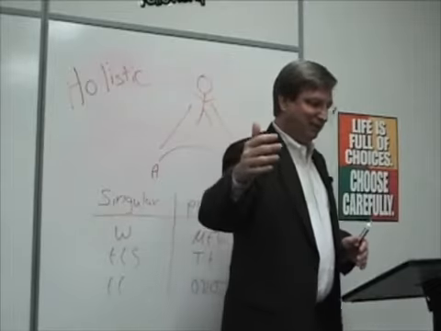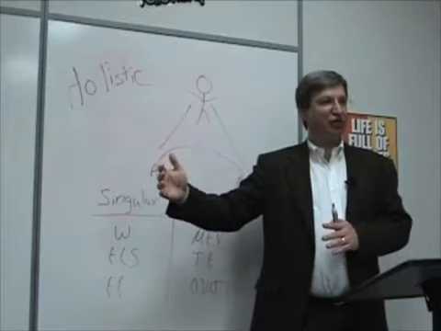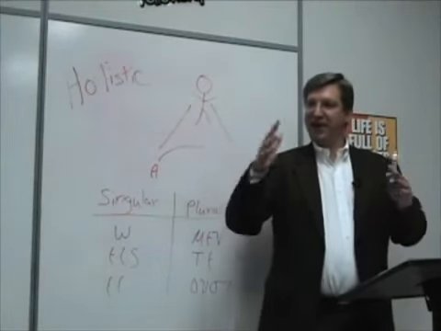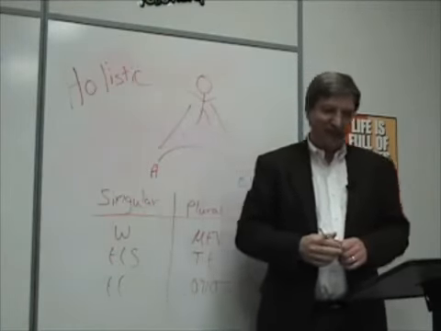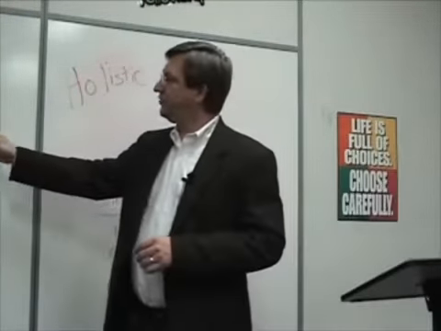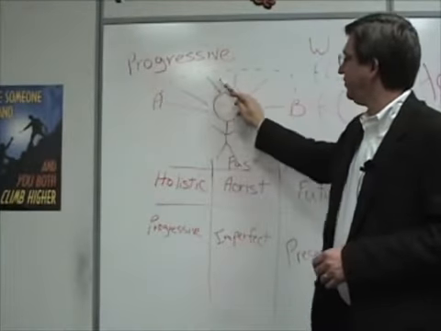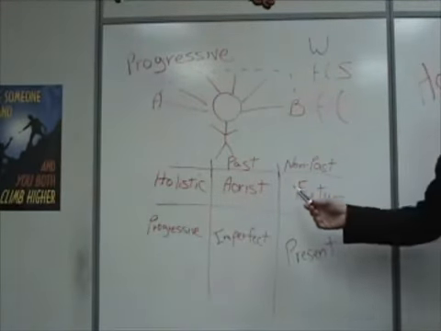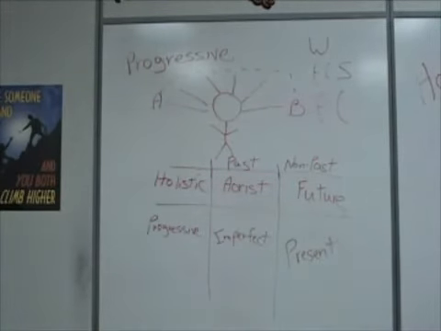Now, sometimes this can be repetitious, but not always. You said that's seeing something as it happens? As it happens, in the past, as it happens. All right, and then they looked at something as being holistic. Here's the picture here. Here's this fella from point A to point B. He's looking at something as it happens. The progressive tenses are the imperfect tense and the present tense.